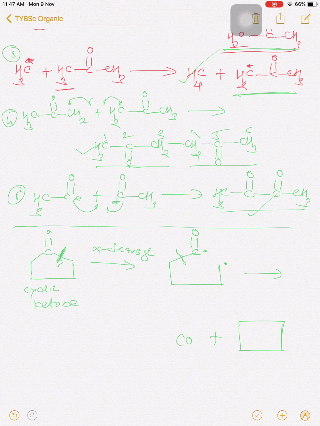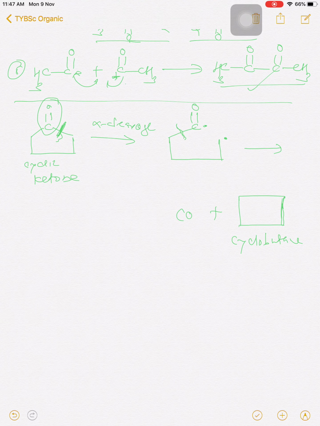So these two bonds get broken. From this cyclopentanone there is a removal of only the carbonyl group, and the remaining four carbons form a cyclic ring. So cyclobutane is formed. This is the simple cleavage of these cyclic molecules.